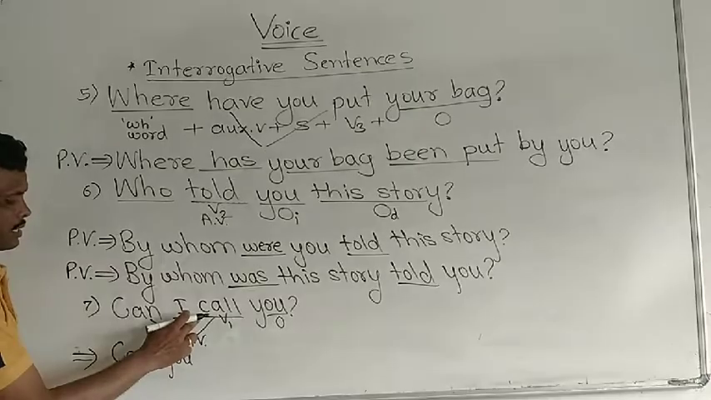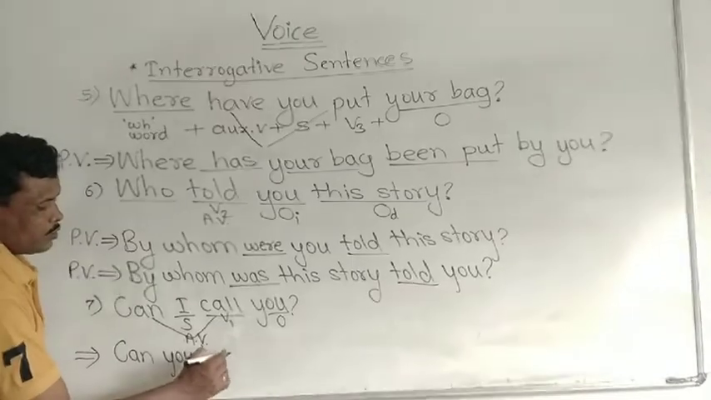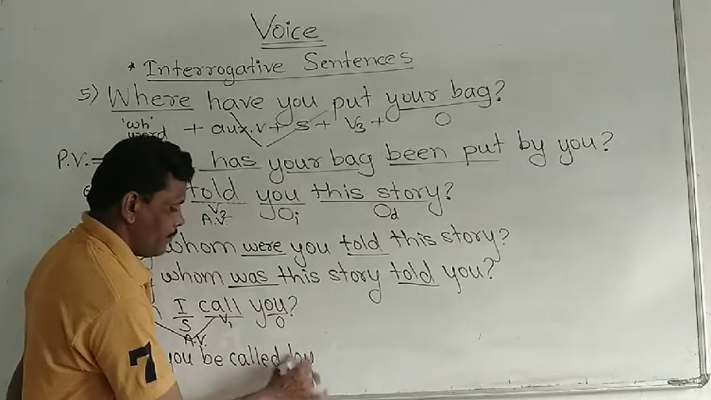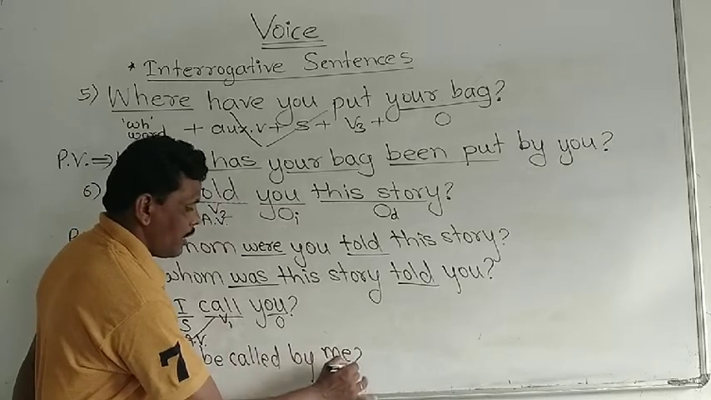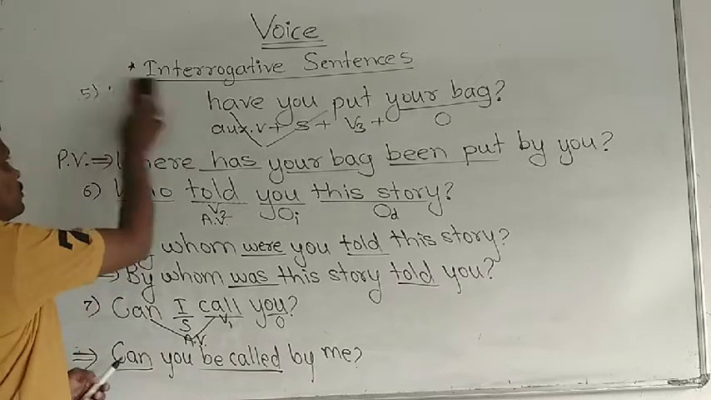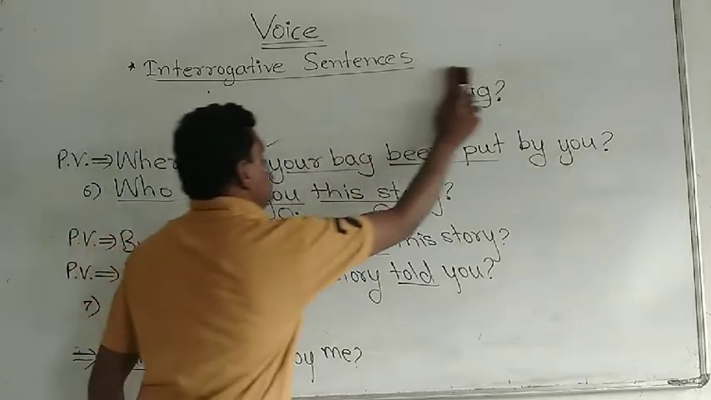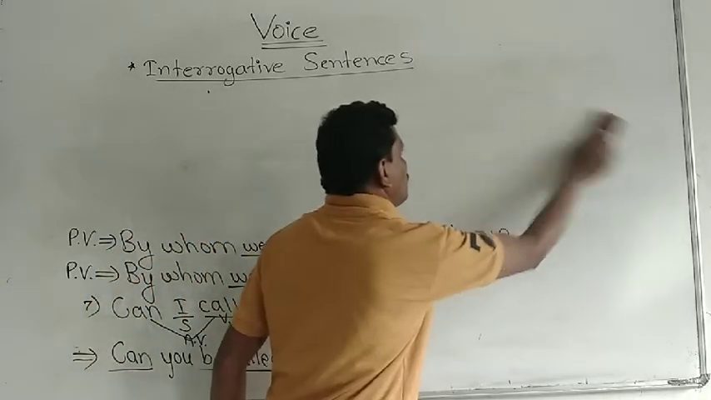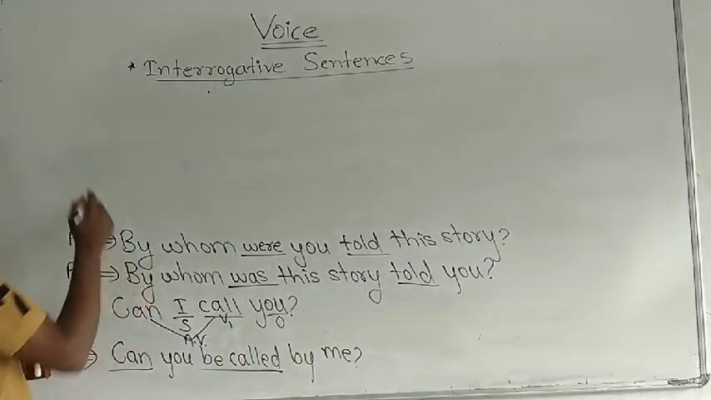Then V3, see here, be plus V3 should be used. Can you be called by, I changes into me, and last question mark. Can you be called by me? This is passive voice. Can plus be plus V3. Correct. Another example for you. Next example, number 8.